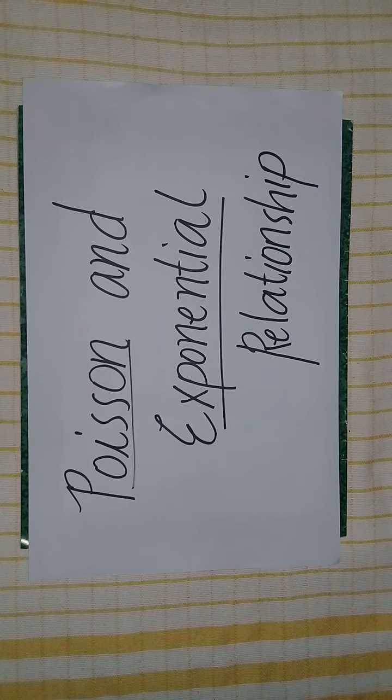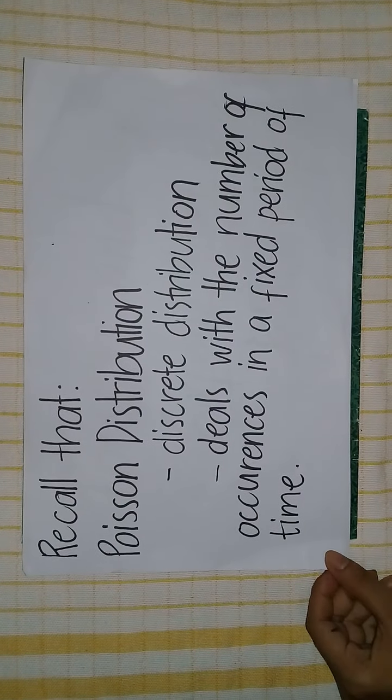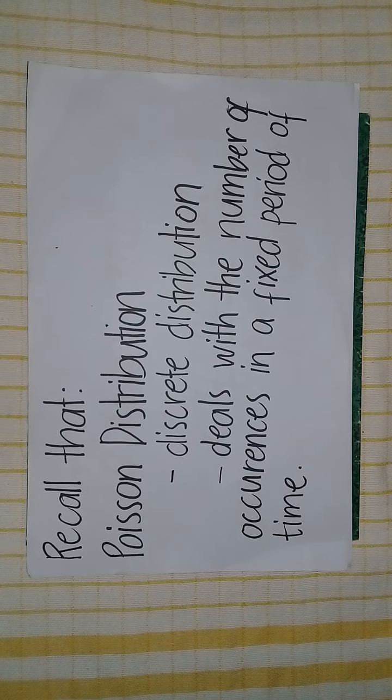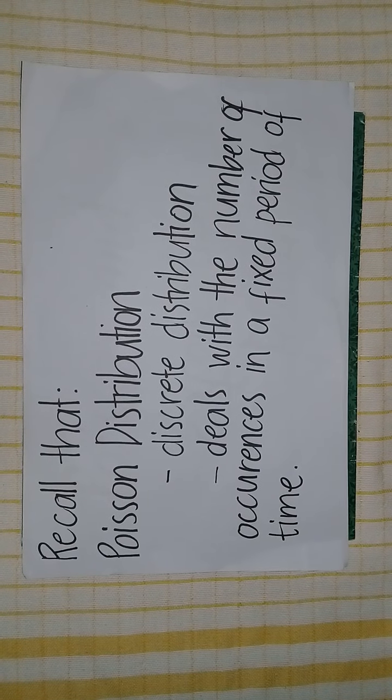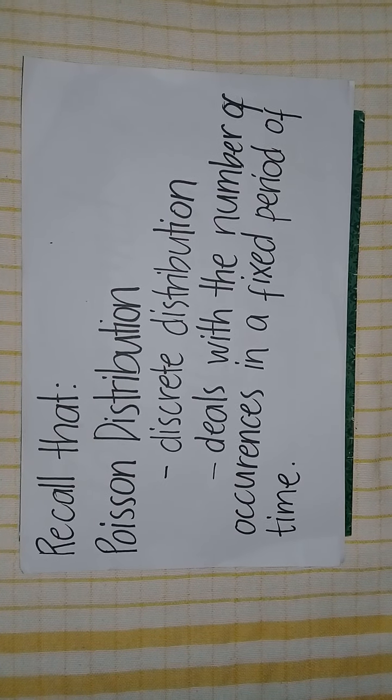Poisson and exponential relationship. Poisson and exponential distributions are special parametric families of univariate distributions. Before discussing the relationship of these two distributions, let us recall what the Poisson and exponential distributions are. Poisson distribution is a discrete distribution, which means that the random variable is going to take on fixed integer